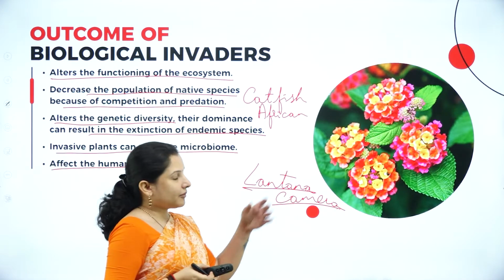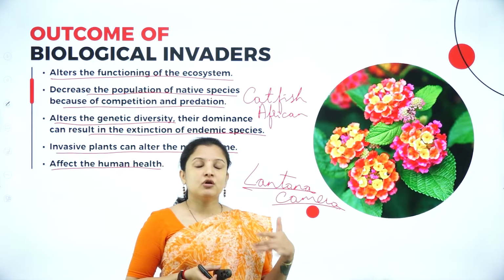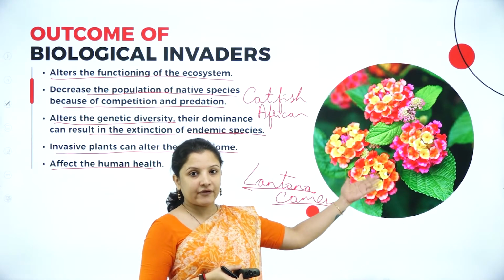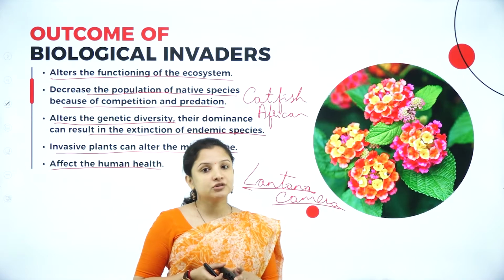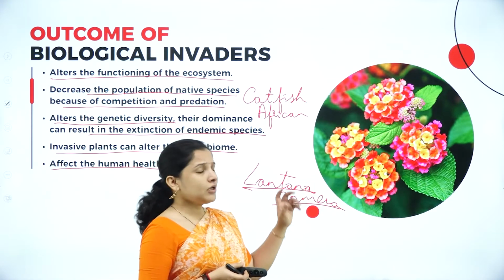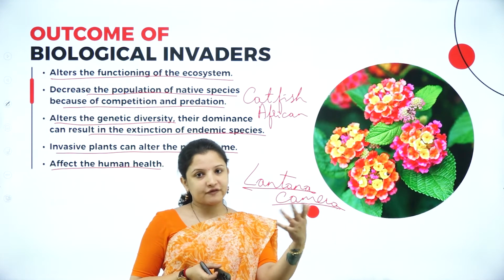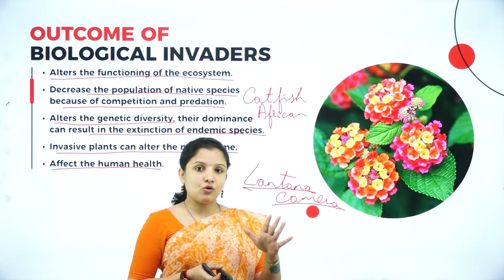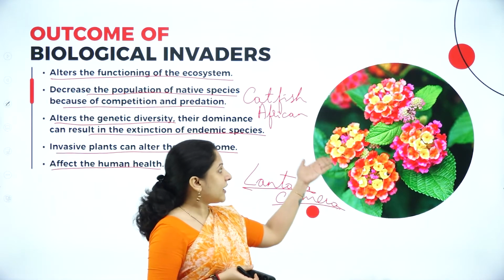This Lantana camara is actually not a species of India. It came into India as an ornamental because of the beautiful flowers it had. Very beautiful to look at, right? It's so beautiful, brightly colored. That is why they introduced it into India as an ornamental plant to grow in gardens. What happened was, somehow they entered the forest area because of the dispersal of seeds. Now, wherever you go, especially in South India, in the forest, you can find these plants.